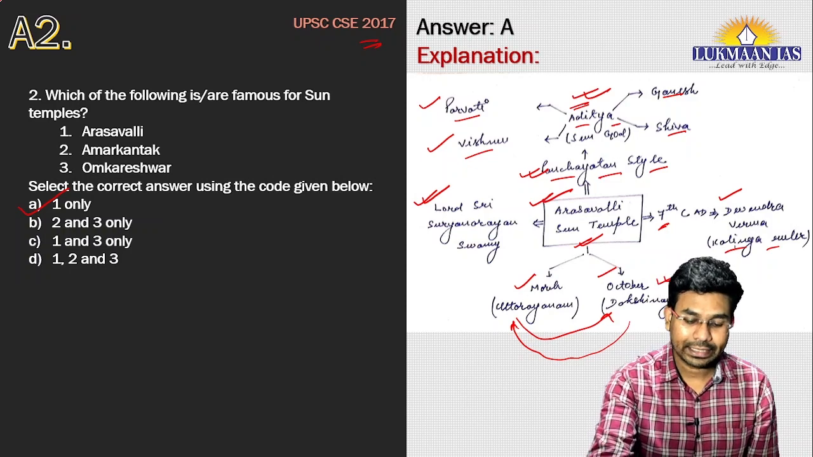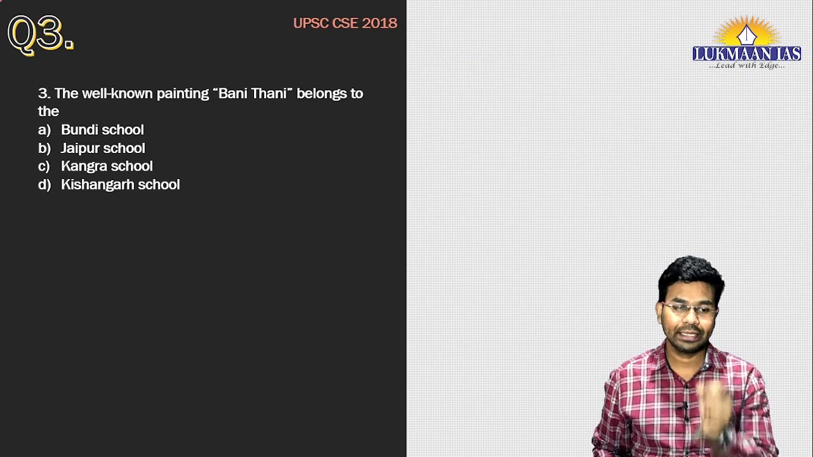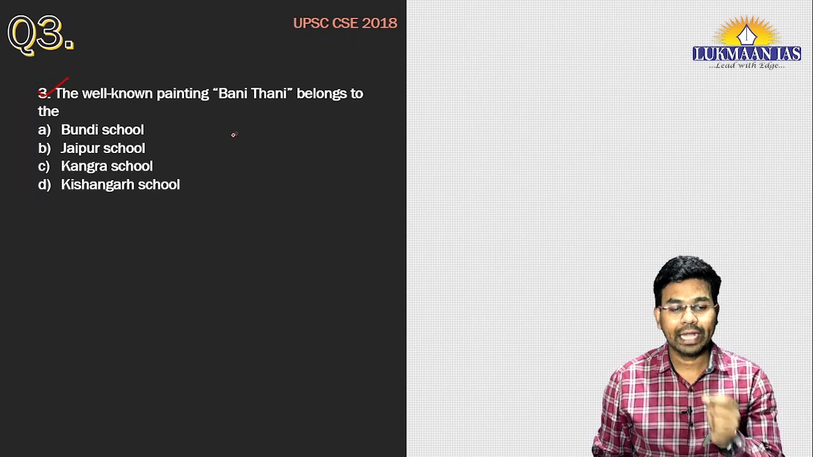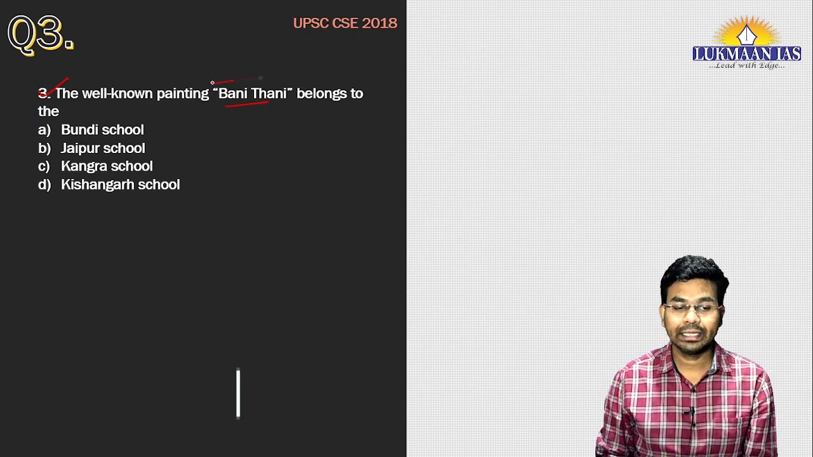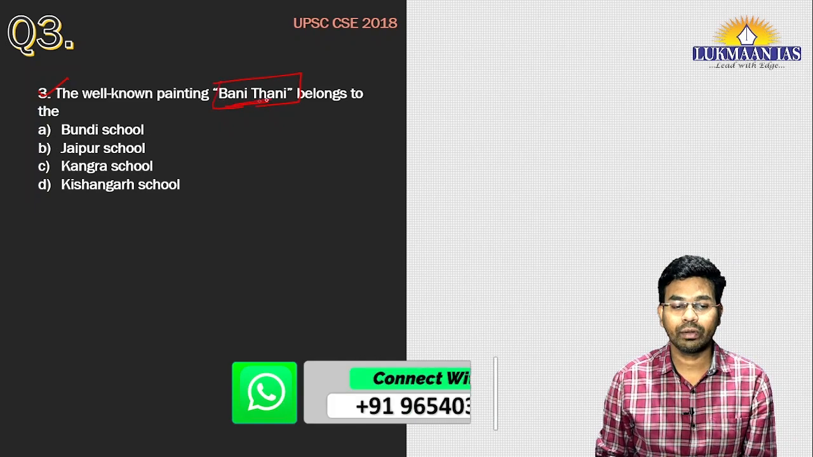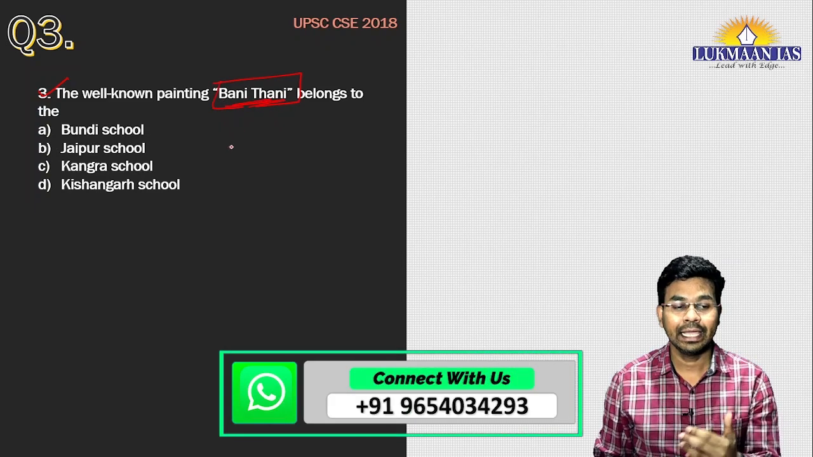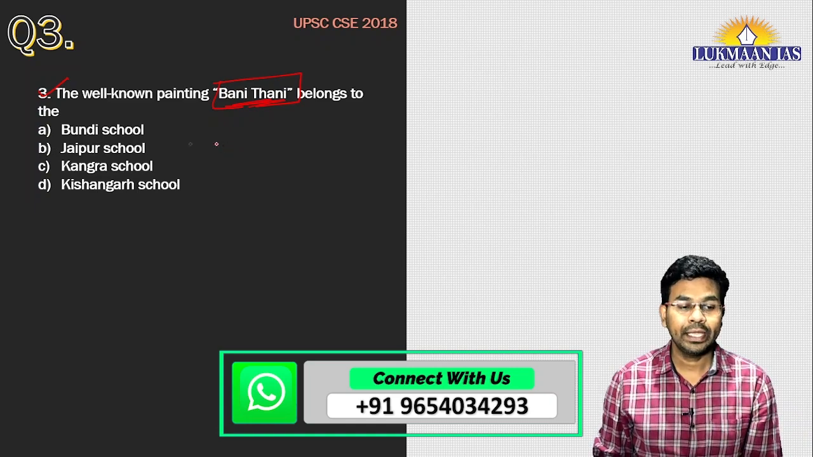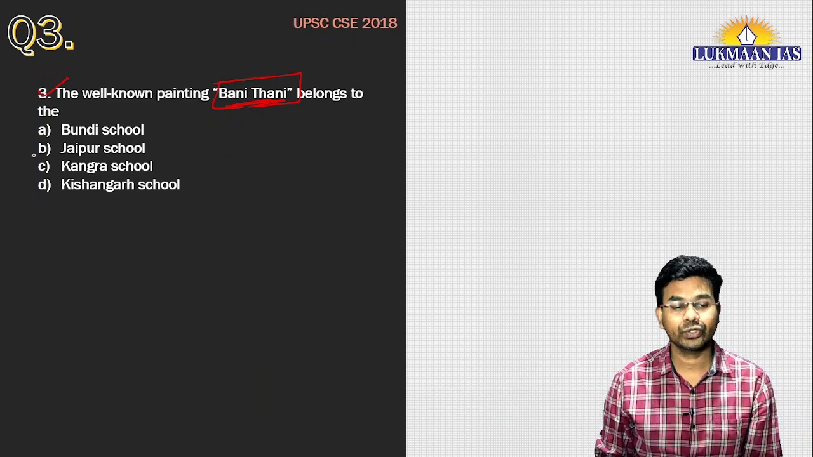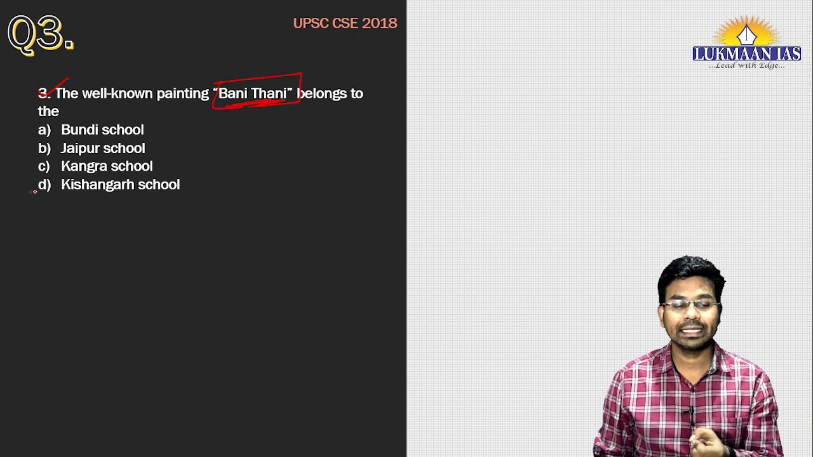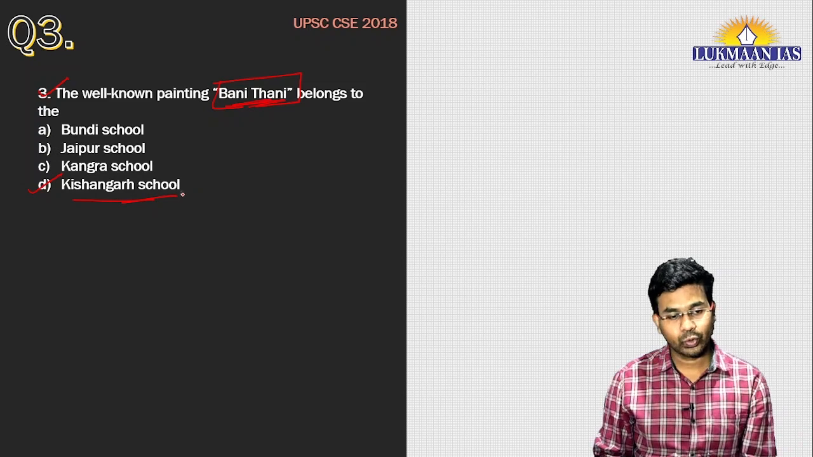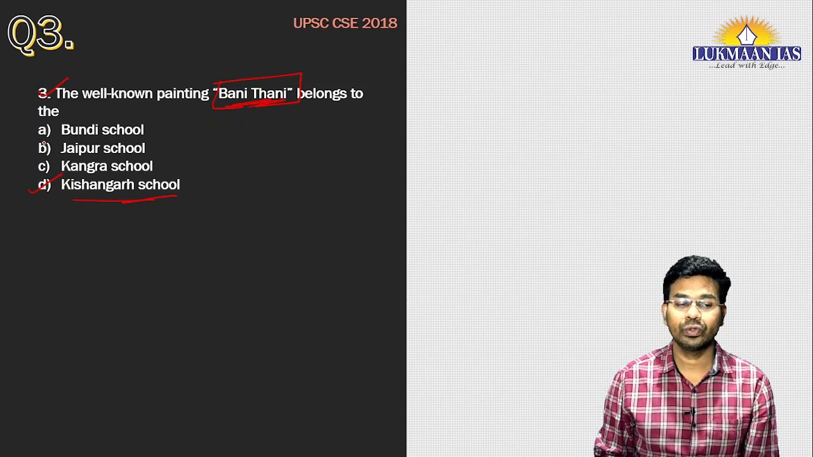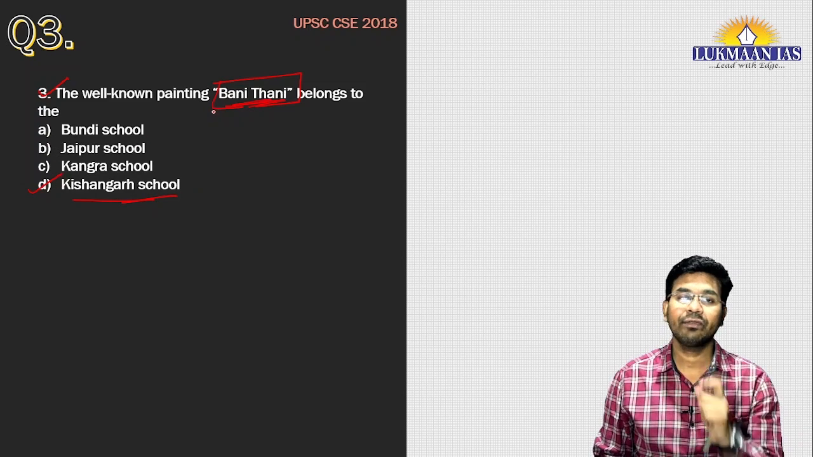Now let us take the next question for the day. This question says, a well-known painting Bani Thani belongs to the. So they have given the name of a painting, and they are asking which school of painting this particular painting belongs to. Here they have given options as Bundi school, Jaipur school, Kangra school, and Kishangarh school. It belongs to the Kishangarh school, and the other 3 schools are not associated with Bani Thani.